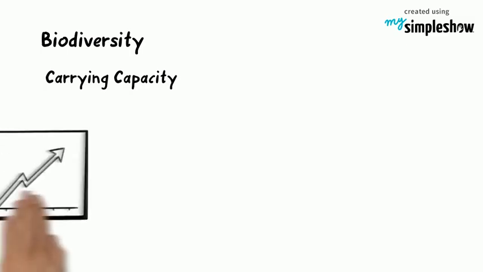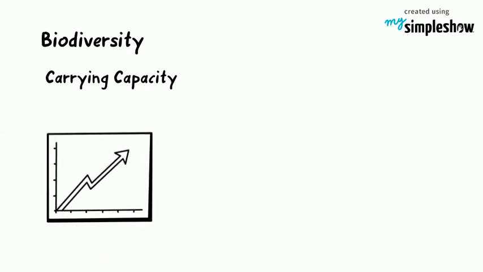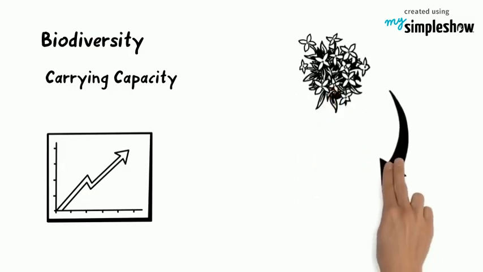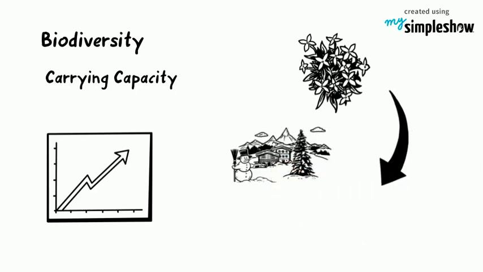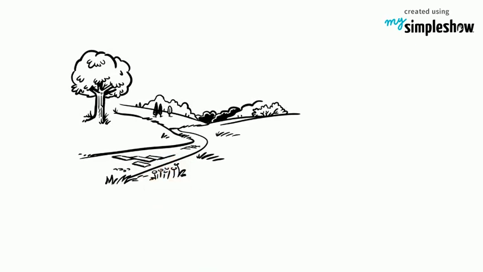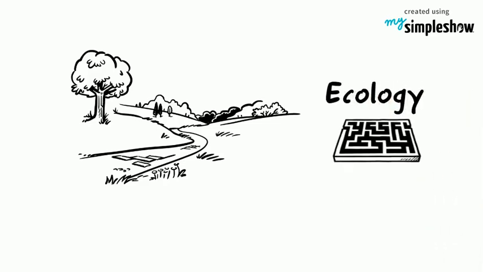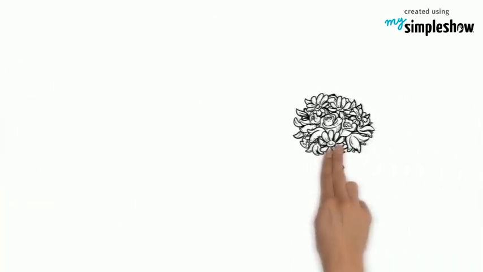Both biodiversity and carrying capacity can be changed when the biotic or abiotic factors in an ecosystem change. An invasive species of plant might drastically decrease biodiversity and limit food availability, but so might a really cold winter. In ecosystems, everything influences everything else, and lots of these things change in the normal course of events, making ecology a complex subject.